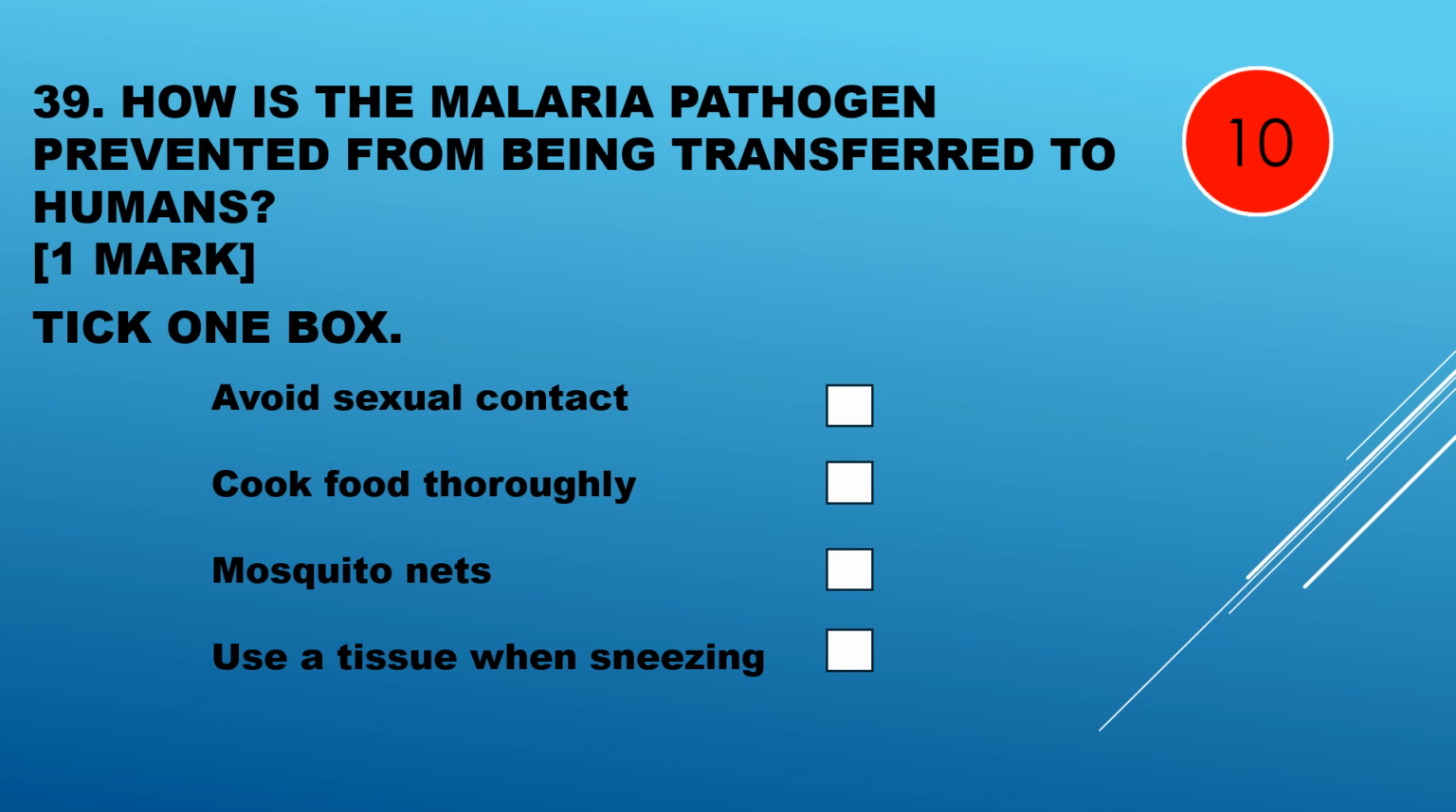Question 39. How is the malaria pathogen prevented from being transferred to humans? Avoid sexual contact, cook food thoroughly, mosquito nets, or use a tissue when sneezing. To stop malaria spreading, we can use mosquito nets because that's going to stop the mosquitoes from biting humans and passing on the malaria pathogen.